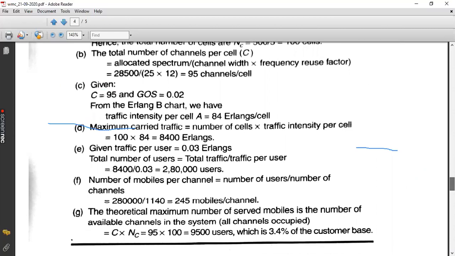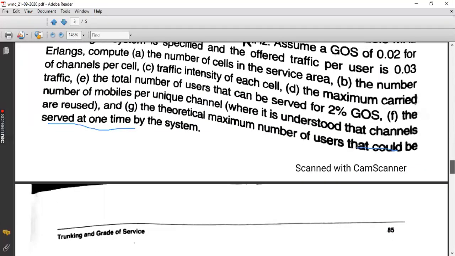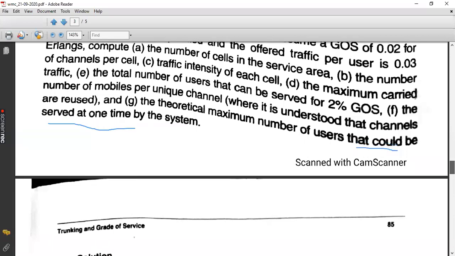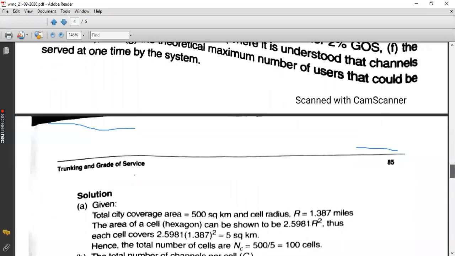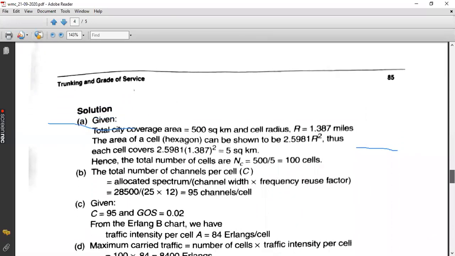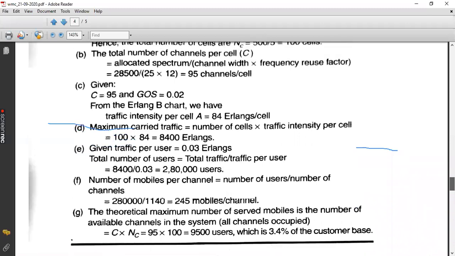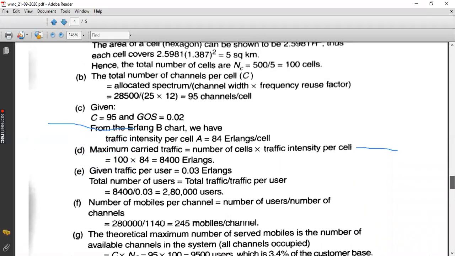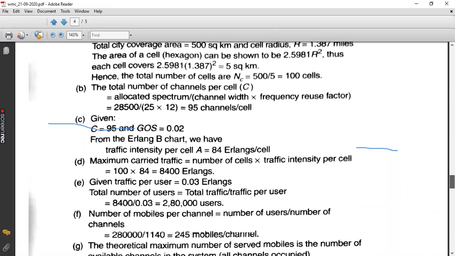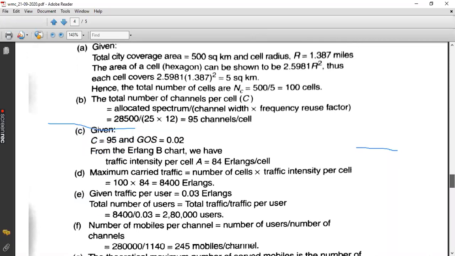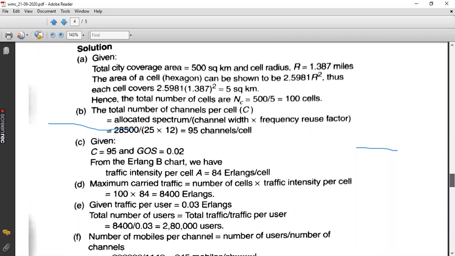Now what about part F? The question in part F is the number of mobiles per channel you need to find out. How many channels are there? The total number of channels is 1140. How did you get that 1140? Any idea? We are having 95 channels per cell. Similarly, how many cells do we have? 100 cells we have.